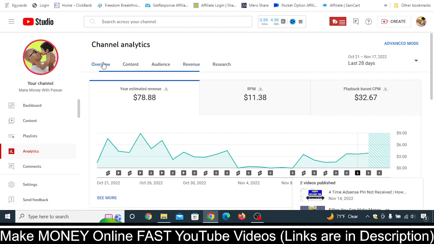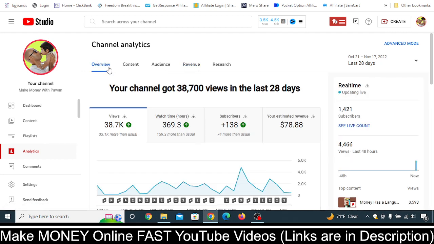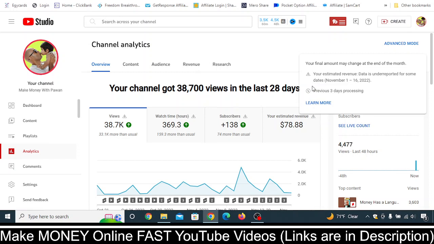And then I immediately logged into my desktop, and when I clicked on the overview in my analytics, I started to see this kind of bar here, which gave me huge relief. Then I just held my mouse here, and here you can see: your final amount may change at the end of the month. Your estimated revenue is underreported for some dates on November 1 to November 16. That's it guys, our revenue is going to come back.